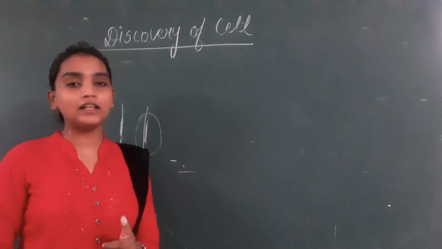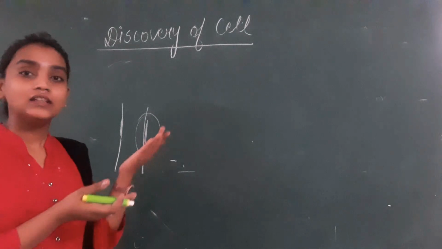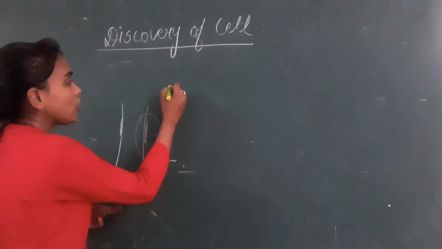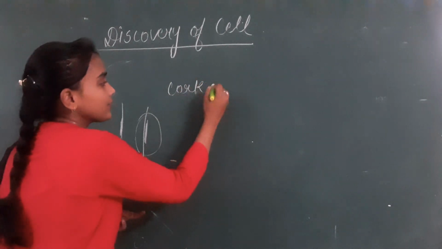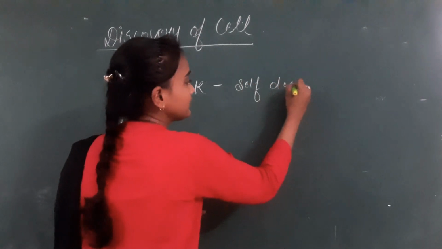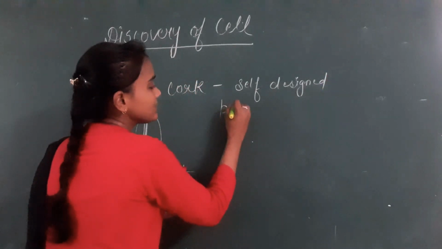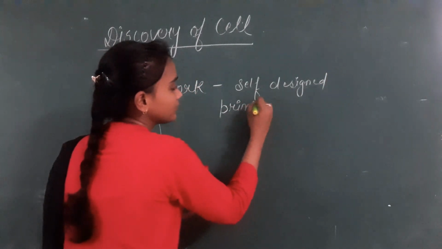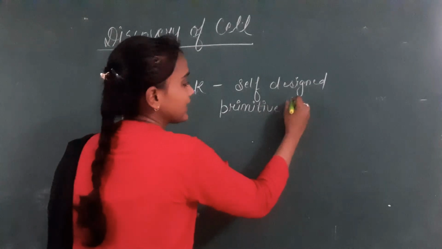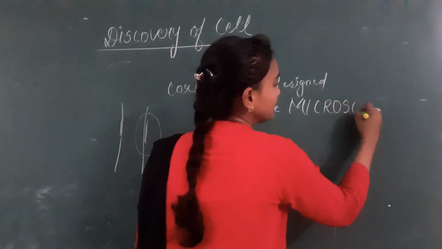So Robert Hooke basically cut these slices of cork cells, thin slices, and observed this cork under his self-designed primitive microscope.